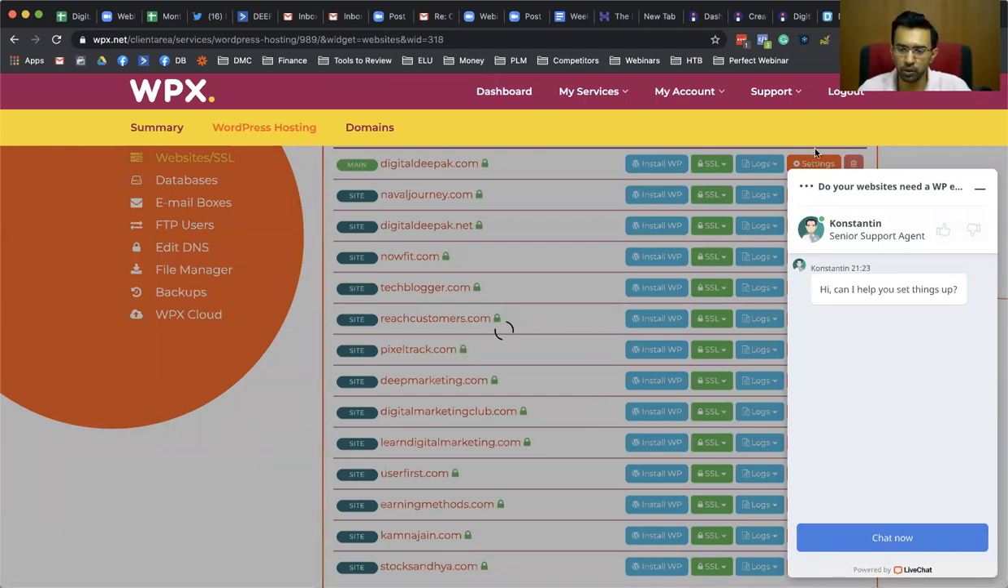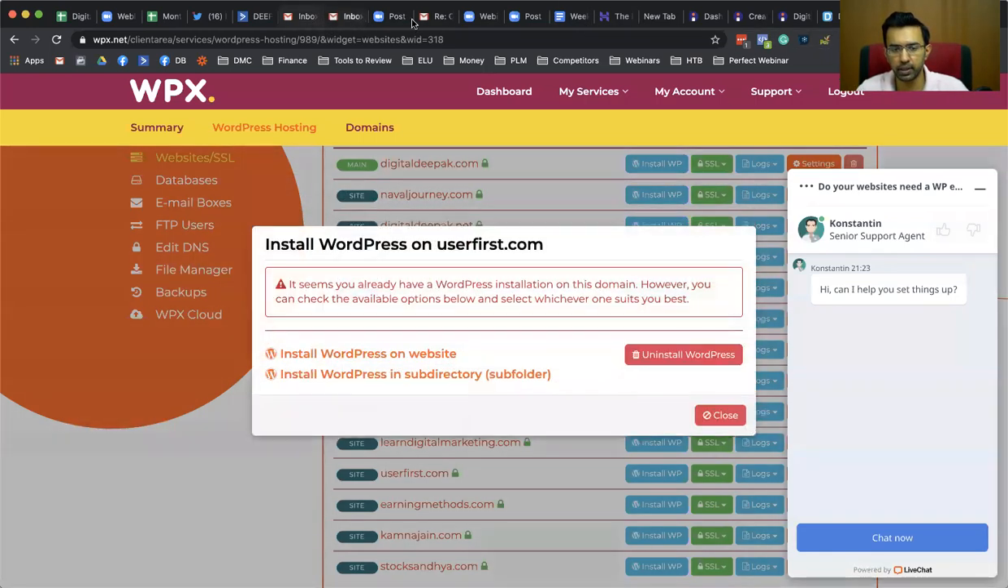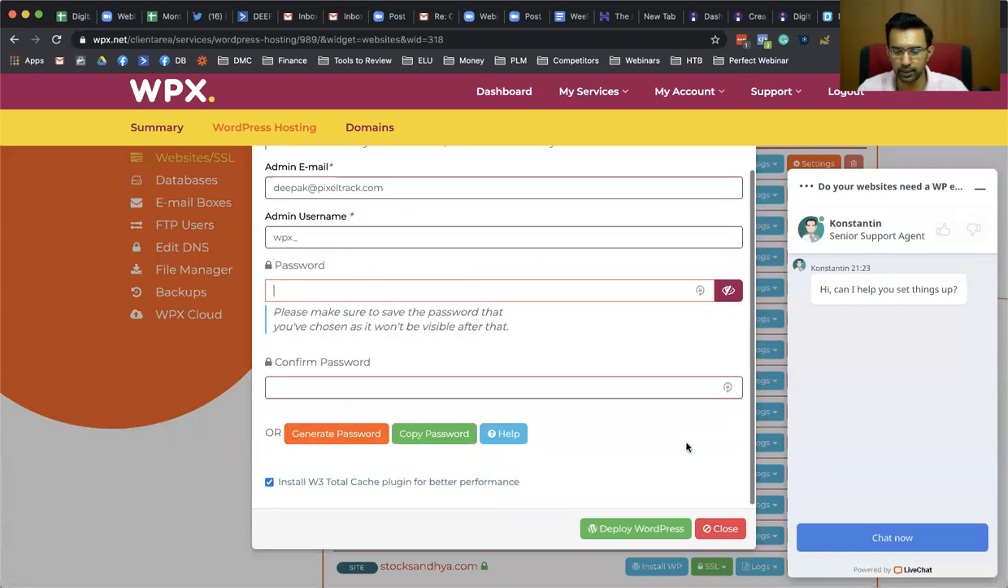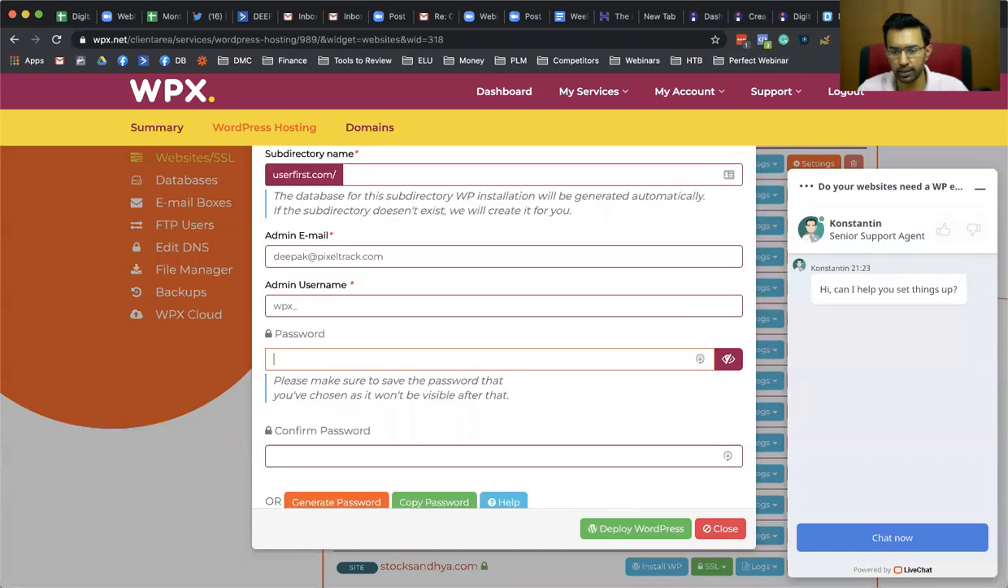Each and every host will have a different way to go ahead and install a WordPress blog, which is something that we will cover more on the Q&A call. Here it says I already have a WordPress blog, or I can install a WordPress blog in a subdirectory if I want. Here I will put admin email, username, password, confirm, next, next, next, next, and the WordPress blog will get installed.